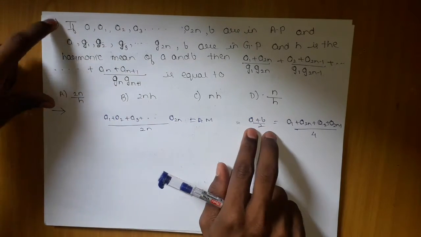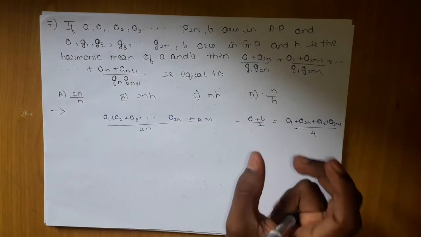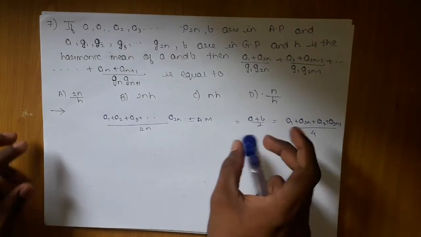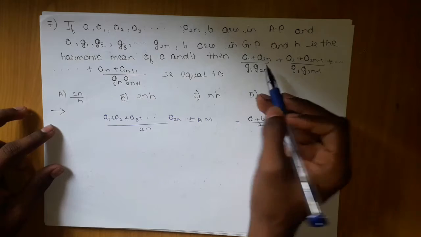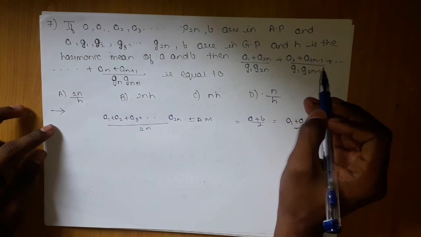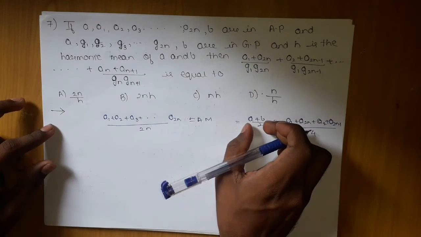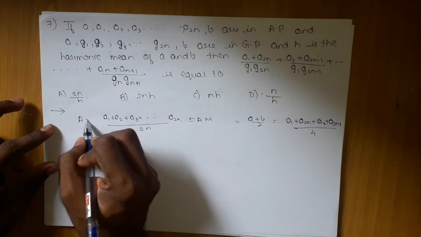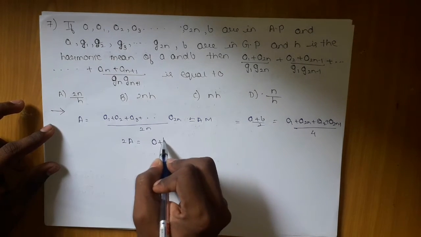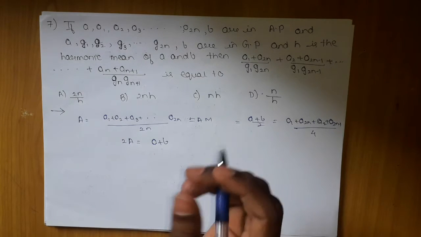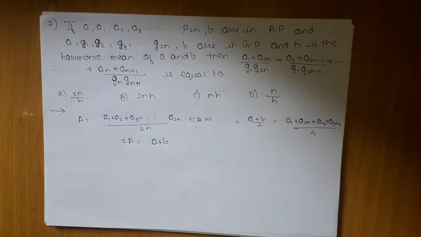So I know that (a + b)/2 is the AM of any terms, provided their subscripts add up to 2n + 1. Here you can see they form 2n + 1 subscripts, so I can replace all of them by the AM. If I say (a + b)/2 is the AM, then I can replace each of these pairs by a + b.